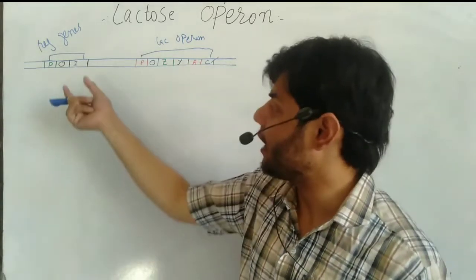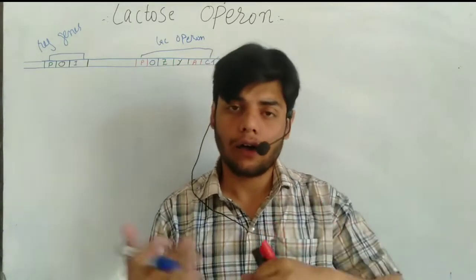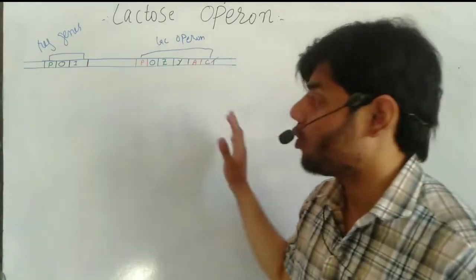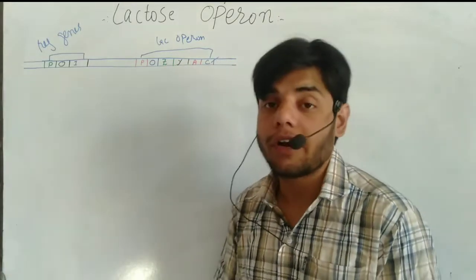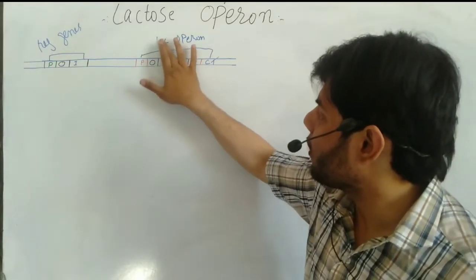We already talked about how an inhibitor can switch off the process of gene expression, and an activator can switch on the process of gene expression. That's why we call these the regulatory genes.